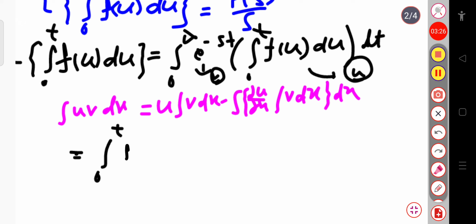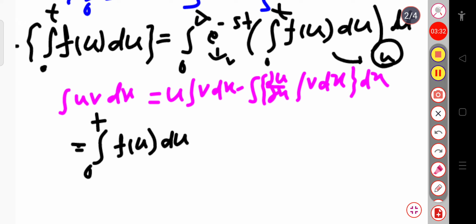So this is f of u into du, and for the v dx I will write, here v is exponential minus st. So here the integration will vary from 0 to infinity, exponential minus st into dt.